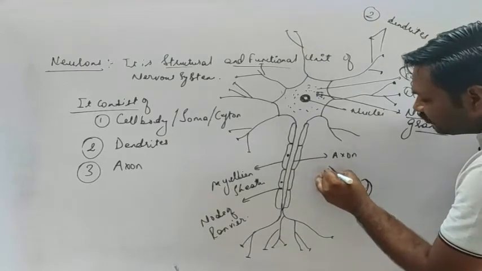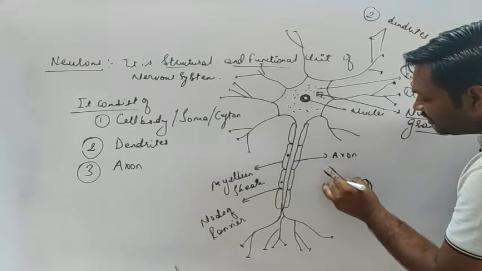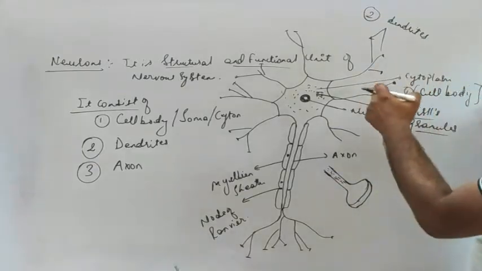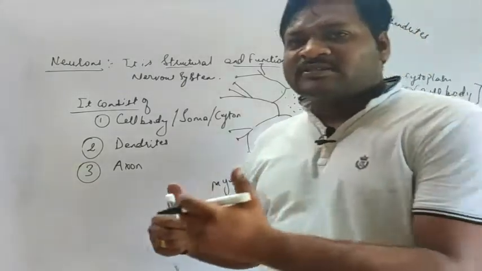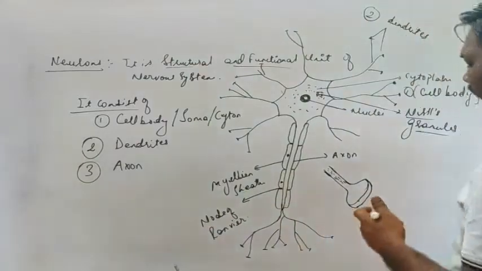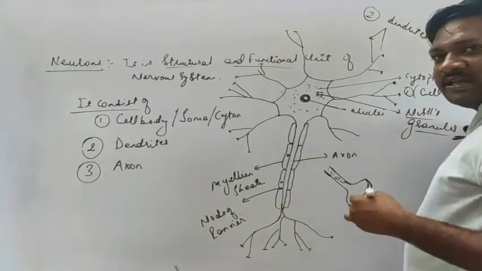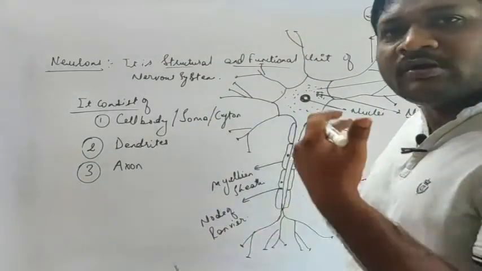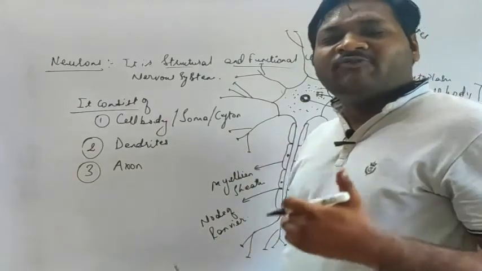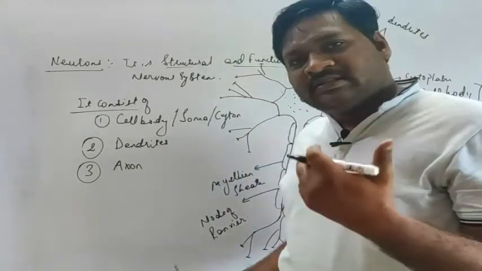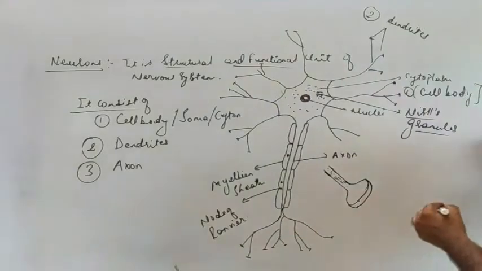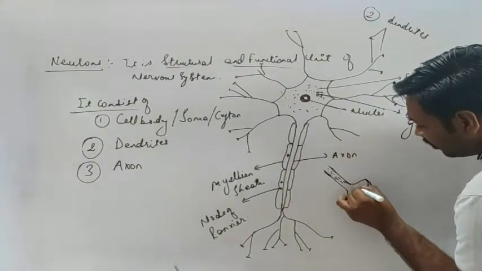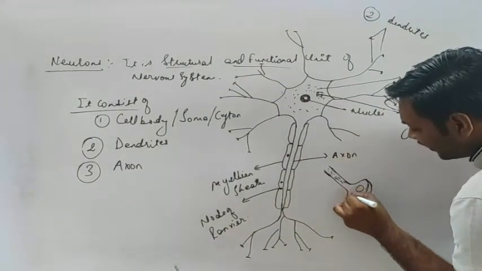The signals which are carried from one cell to another, to form a stimulus, are in the form of neurotransmitters, or chemicals, or sometimes electrical impulses. Here it consists of certain vesicles.